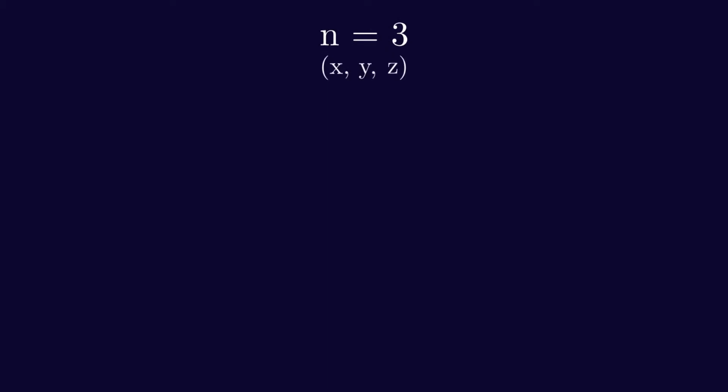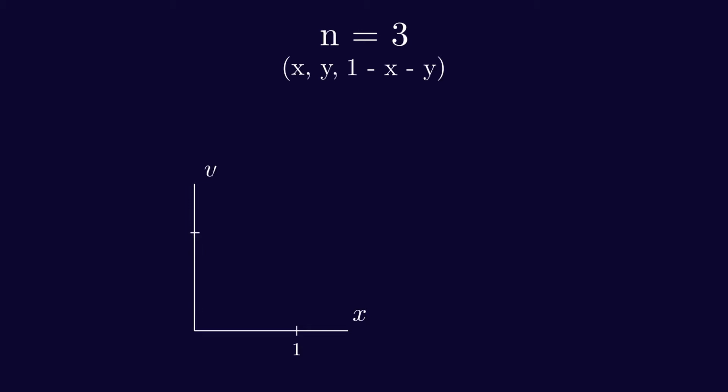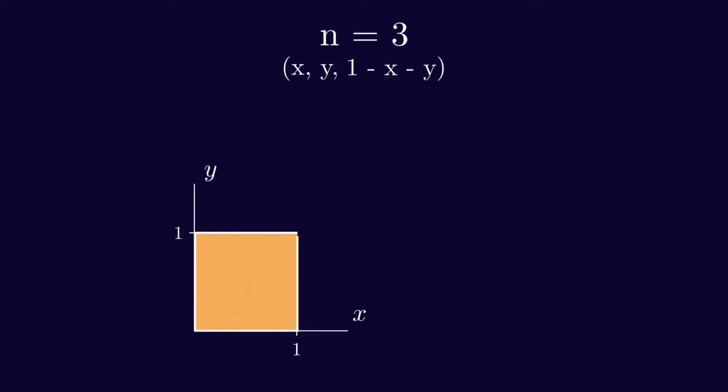Let's start with the simplest case, n equals 3. How can we choose 3 random numbers that add up to 1? The truth is, we don't have to. We can simply choose 2 numbers, x and y, and let the third number be 1 minus them. To visualize choosing 2 numbers, we need a 2-dimensional coordinate plane. This square contains all possible ways that 2 numbers between 0 and 1 can be randomly selected.